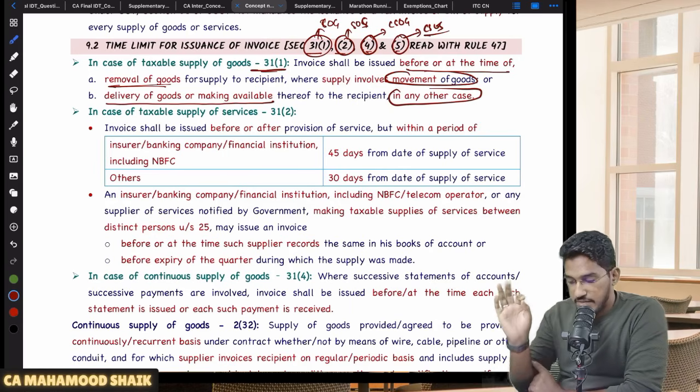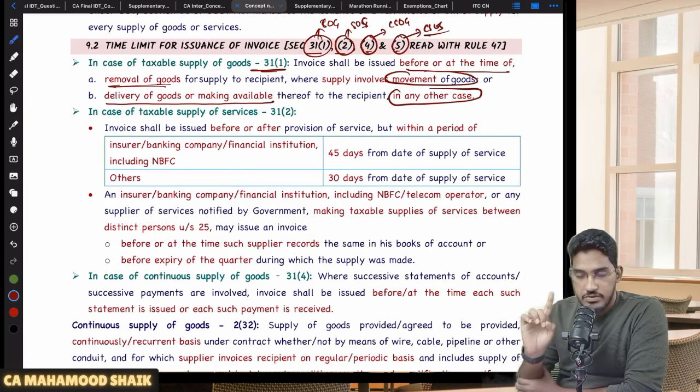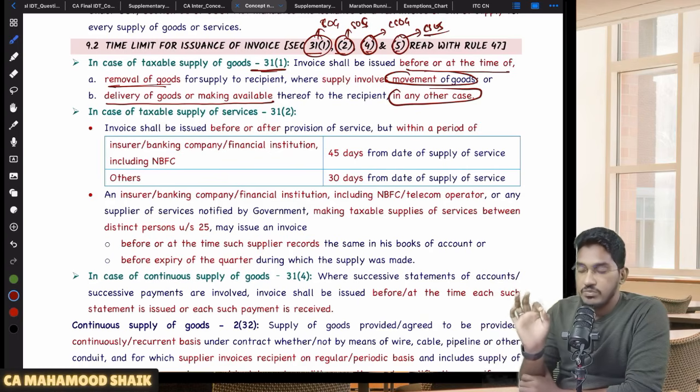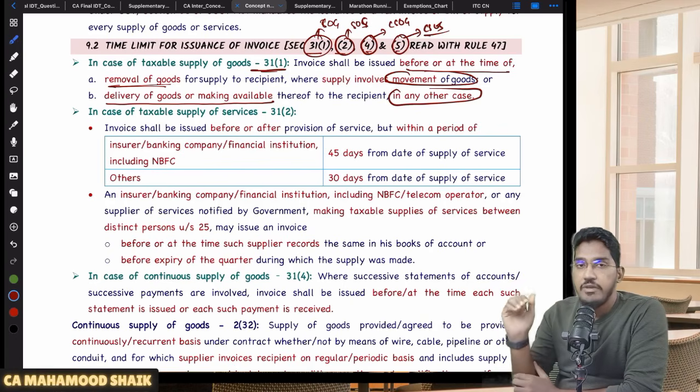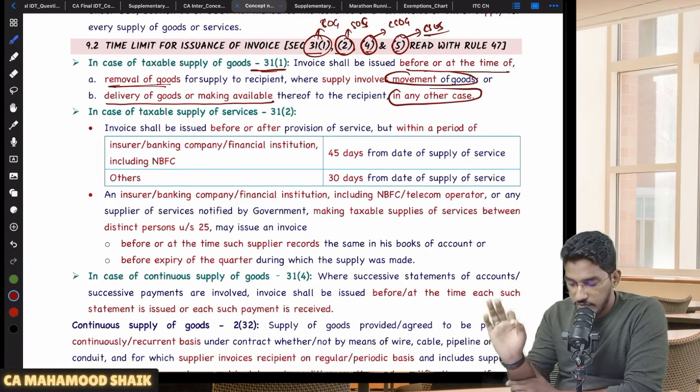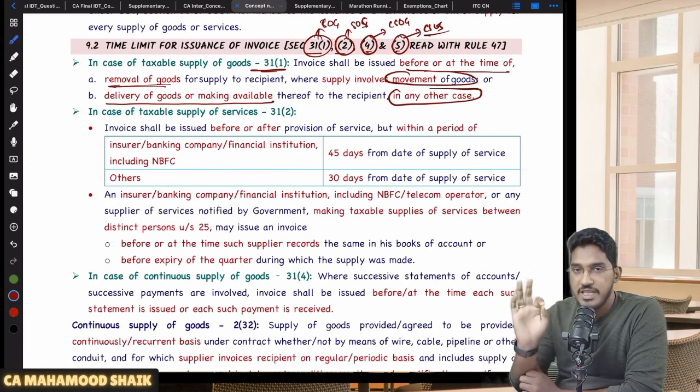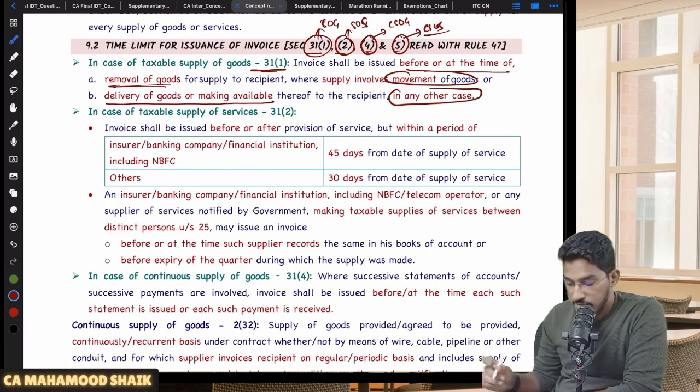So very simple. 31 subsection 1 talks about the time limit for issuance of invoice in case of supply of goods. If you are making a supply which involves the movement of the goods, on or before the removal of the goods. If you are making a supply which does not involve any movement of the goods, on or before the delivery or making the goods available. This is the maximum time limit within which you are required to issue the invoice.